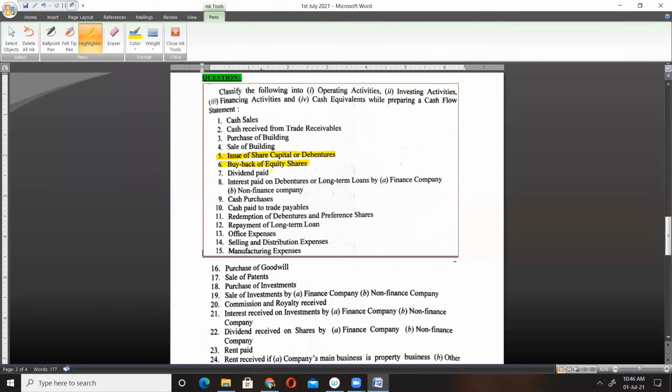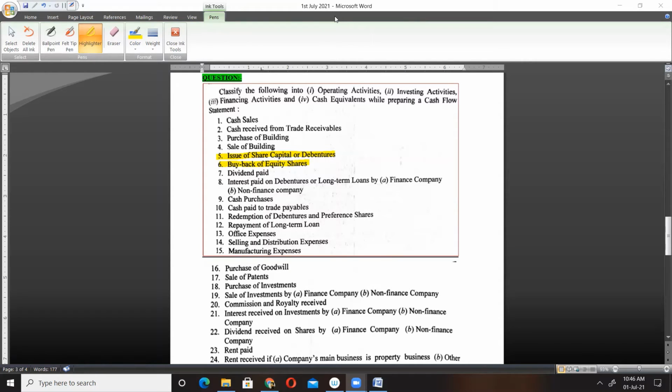Buyback of equity shares. Akansh, you said for question number 6.